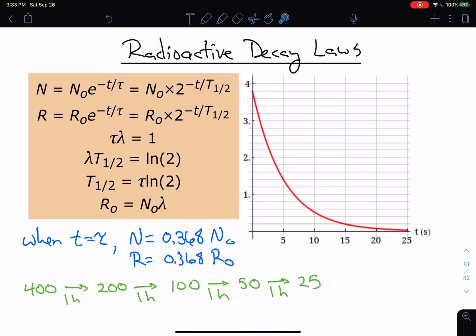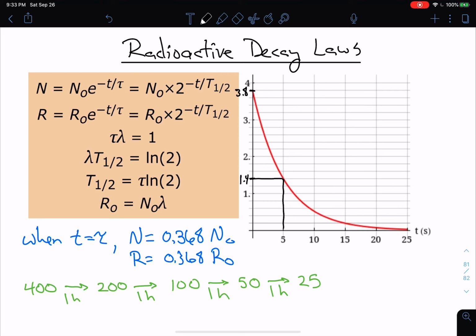So this value right here, that's 3.8. I take 0.368 of 3.8, and that's approximately 1.4. So right here, this is 1.4. And if I come down from 1.4, that's tau. Tau is 5 seconds for this situation.